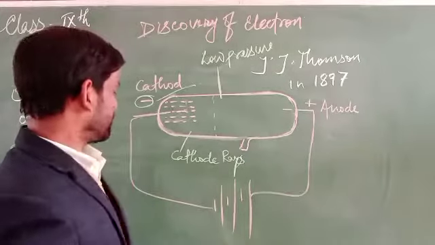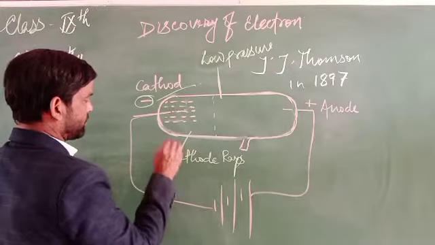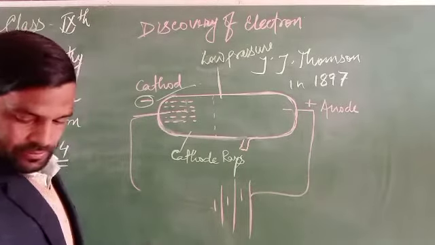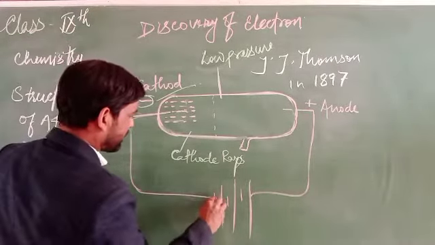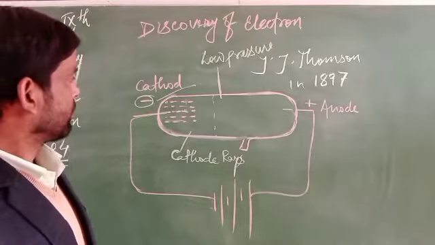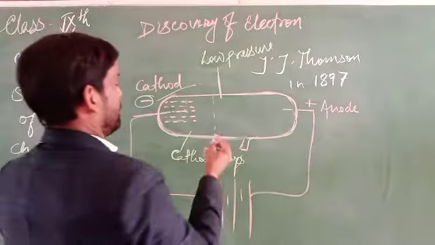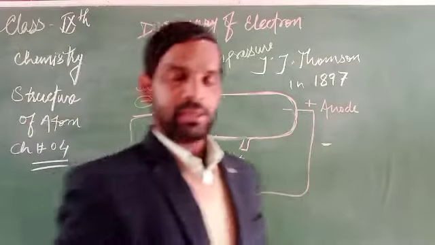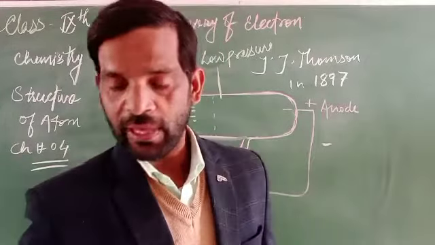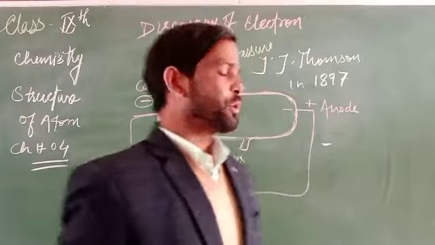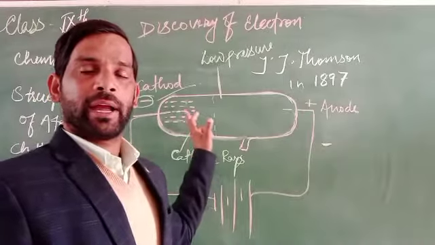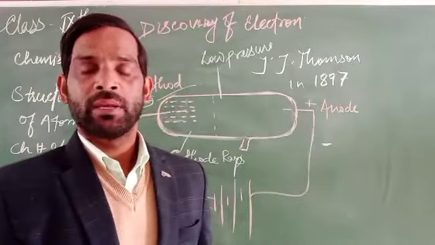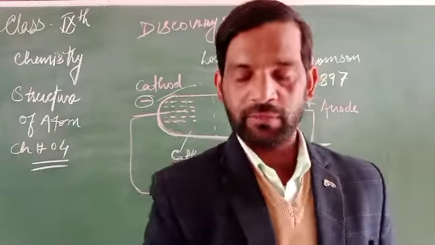If it is cathode rays, which type of charge will it have? It has a negative charge, and we know very well about negative charges. So it is clear that if the cathode produces negative charges, or cathode rays, then negative charges are produced.